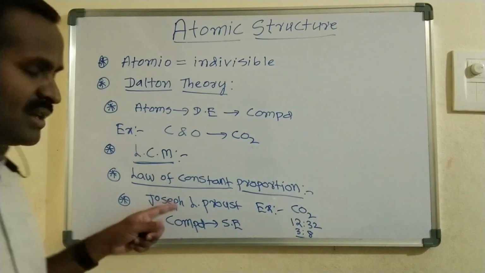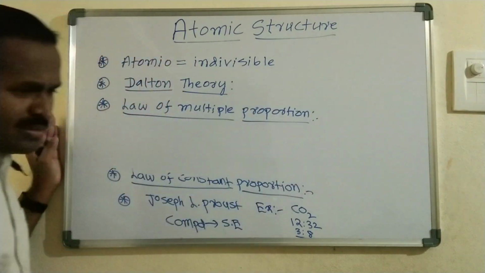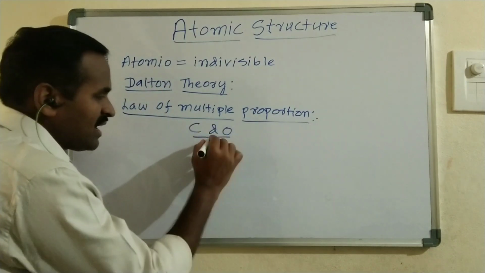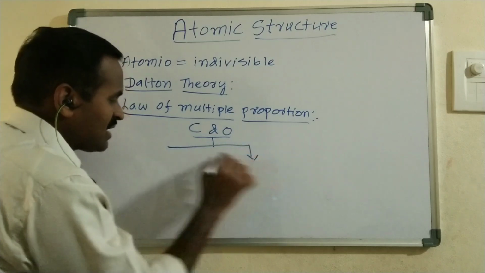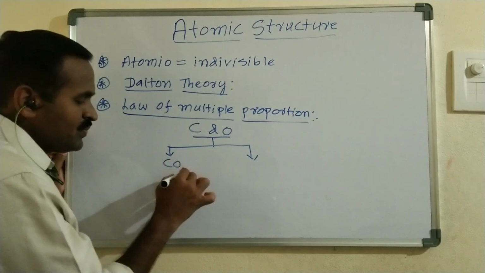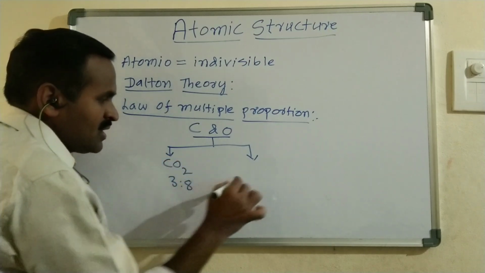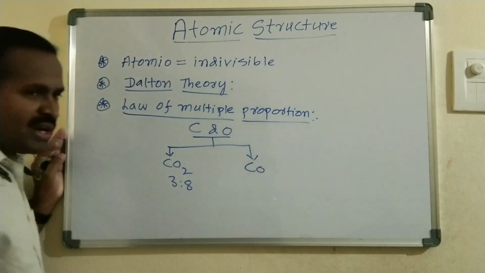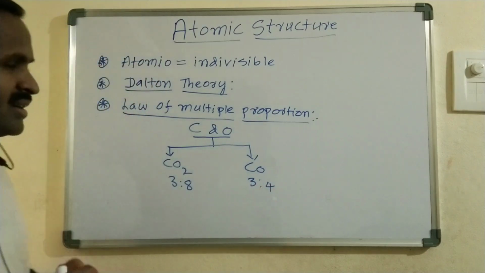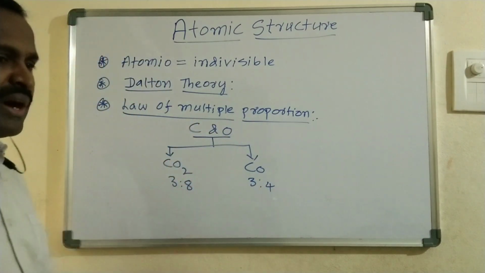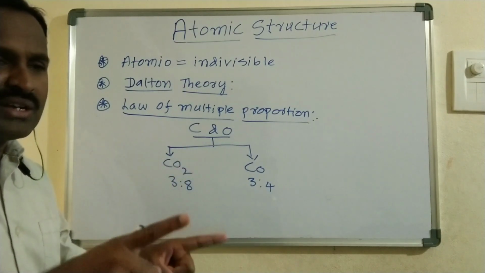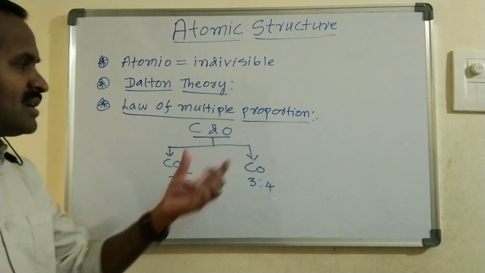It is also known as the law of fixed proportion. Next is the law of multiple proportion, which was explained by John Dalton. Carbon and oxygen can combine in a 3:8 proportion and form CO2, whereas they can even form carbon monoxide, in a 3:4 ratio. That is multiple proportion: whenever two elements are there, they can combine in two or more different proportions.